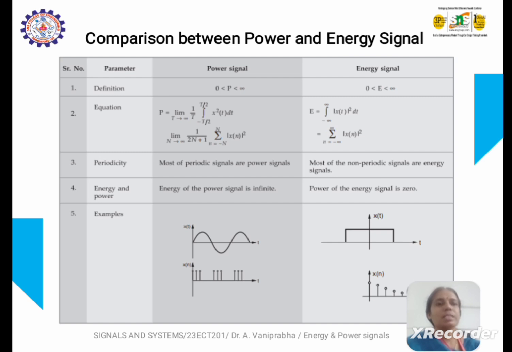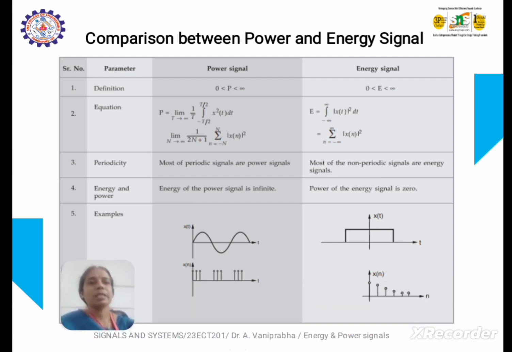So this is the comparison between energy signal and power signal: the nature of the signal, the formulas used in calculating the energy and power for both continuous time and discrete time, and the waveform.